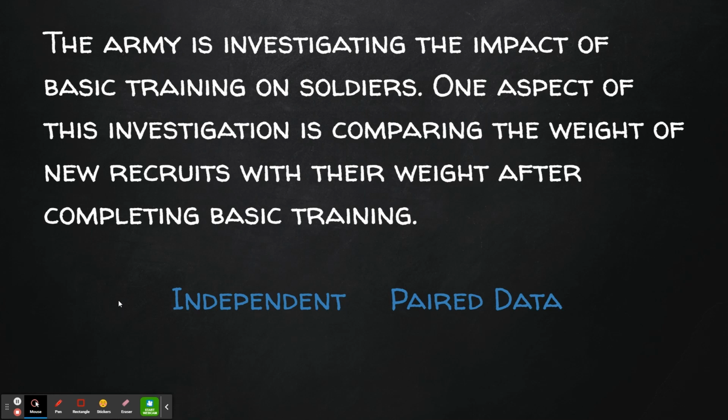The Army is investigating the impact of basic training on soldiers. One aspect of this investigation is comparing the weight of new recruits with their weight after completing basic training. Now, this is a before and after. They don't use the word before, but the weight of new recruits when they first recruit them is the before, and then after basic training would be the after. Before and after data is almost always paired because it comes from the same individual. So this would be paired data.